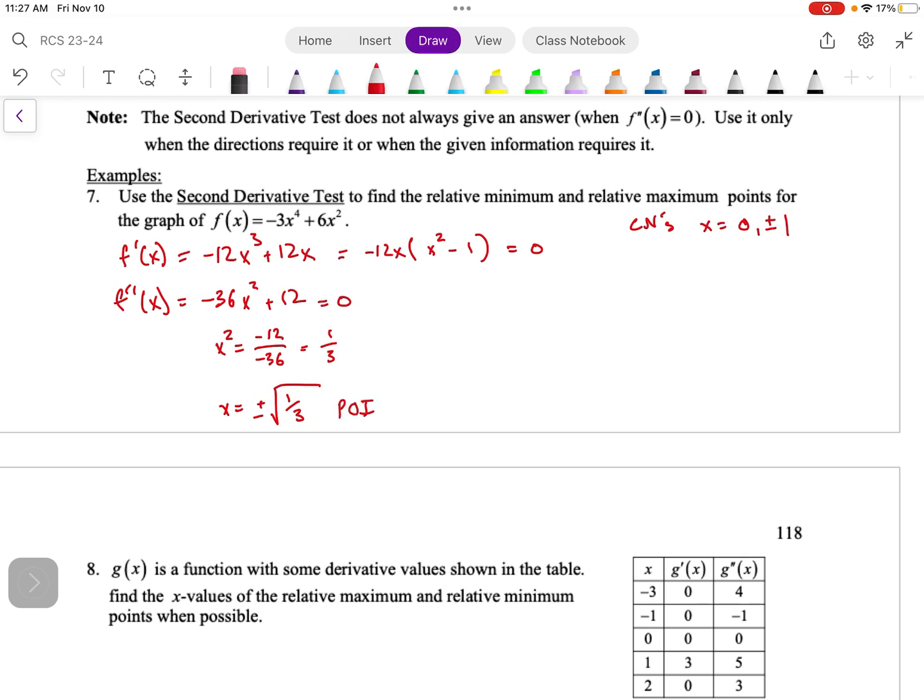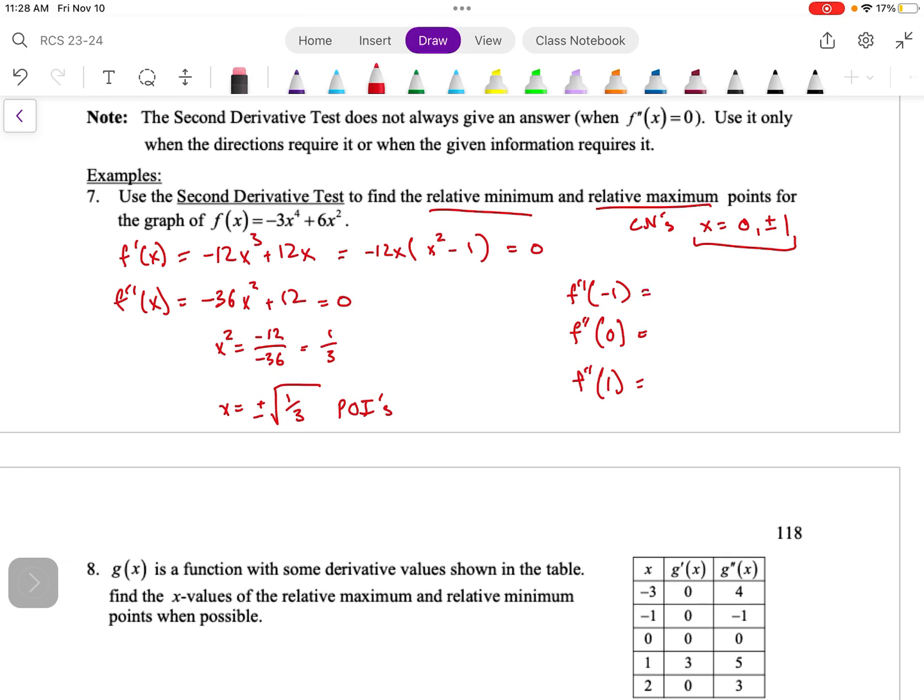Now I shouldn't need those. For this, really what's going to be of interest here is using our critical numbers to figure out if they're relative mins or relative maximums. So I'm going to do f double prime of -1, f double prime of 0, and f double prime of 1.